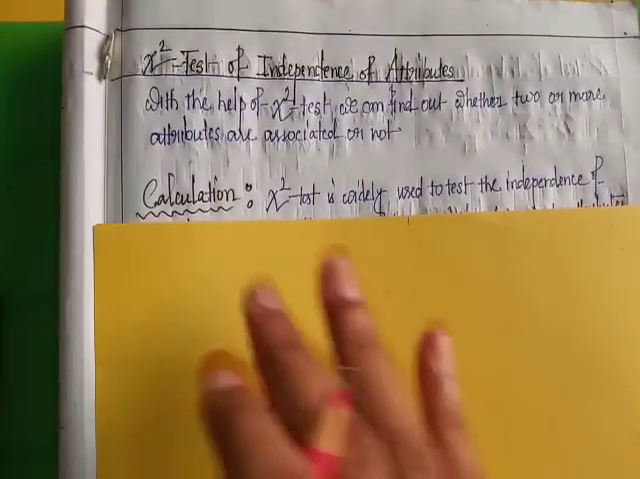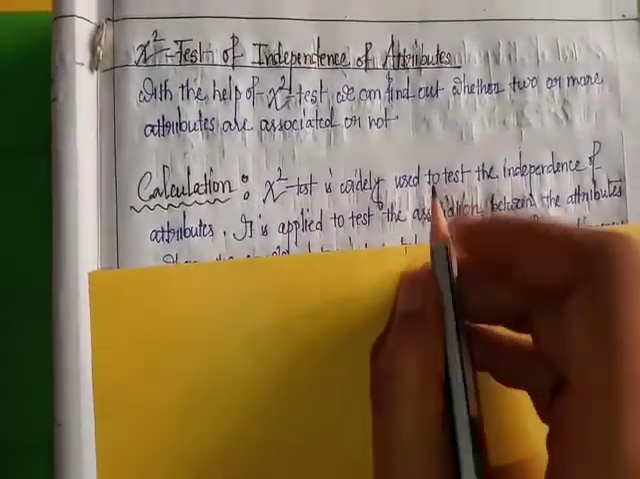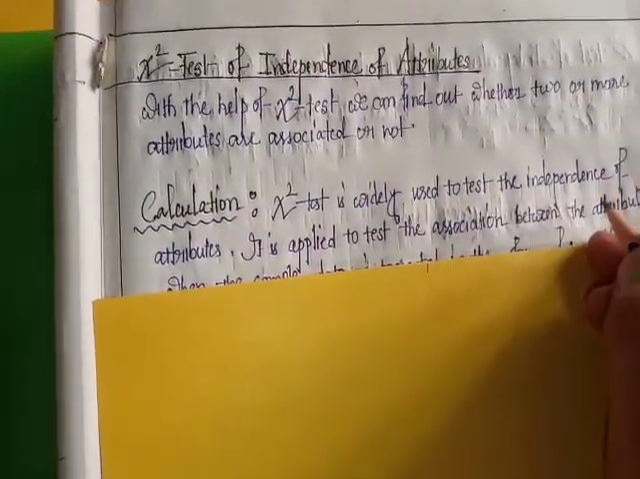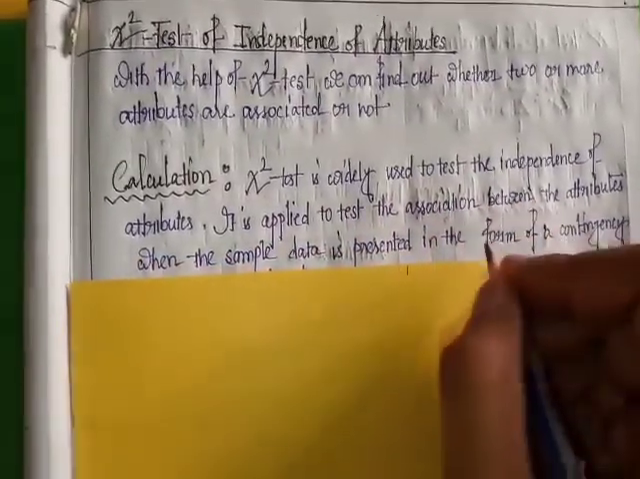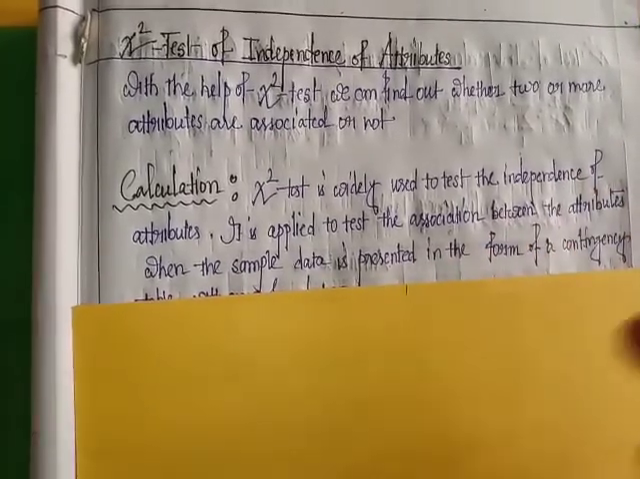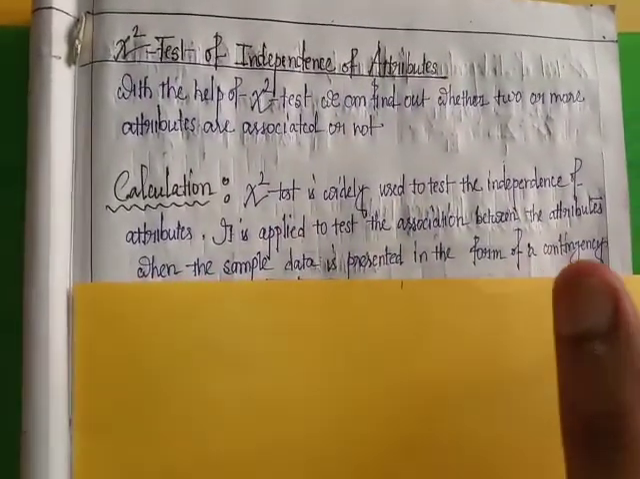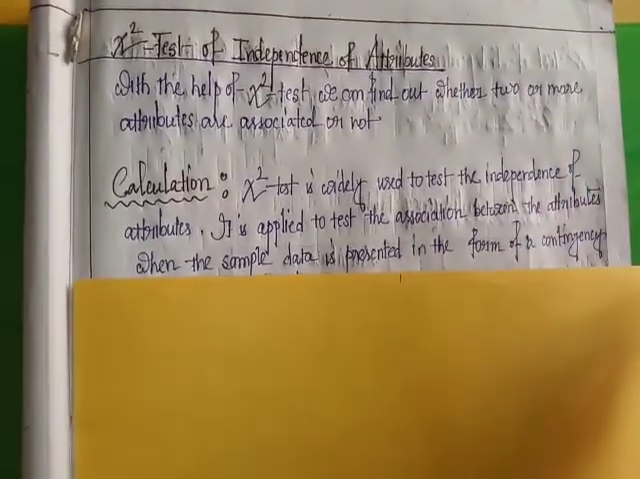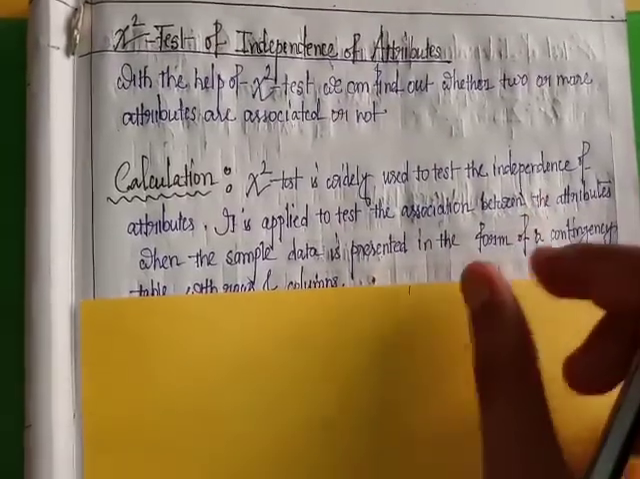Test procedures or calculations. Chi-square test is widely used to test independence of attributes. It is applied to test the association, relations, connections between the attributes. Attributes mean characteristics, quality.